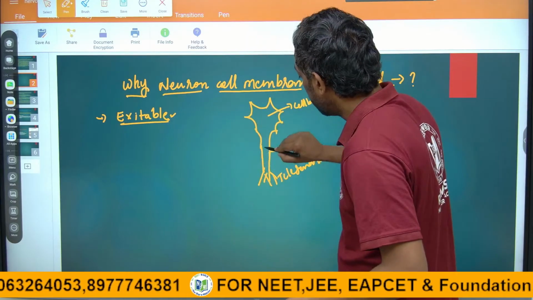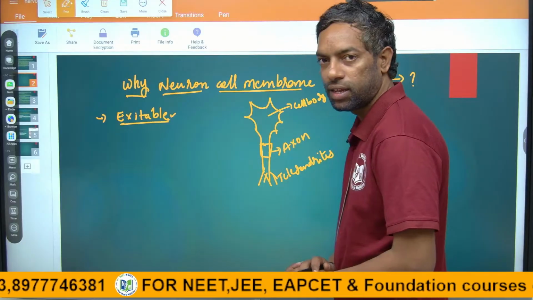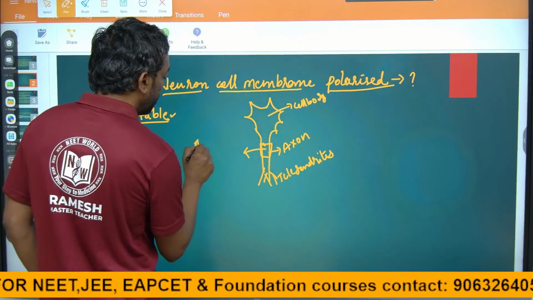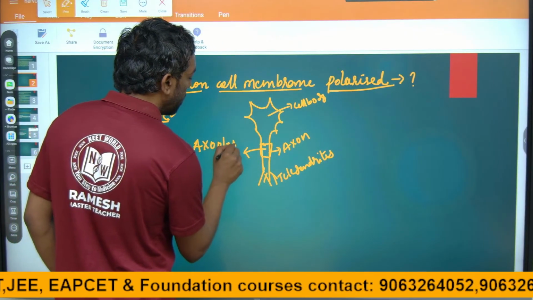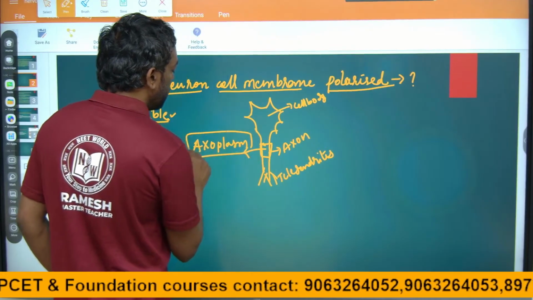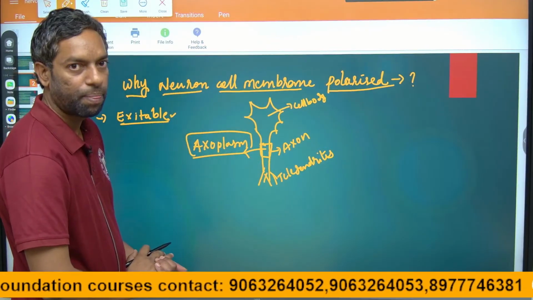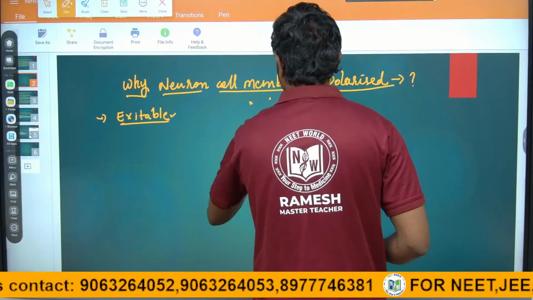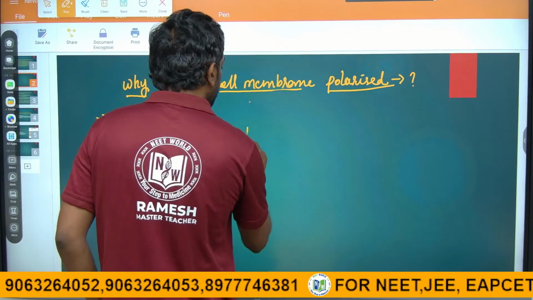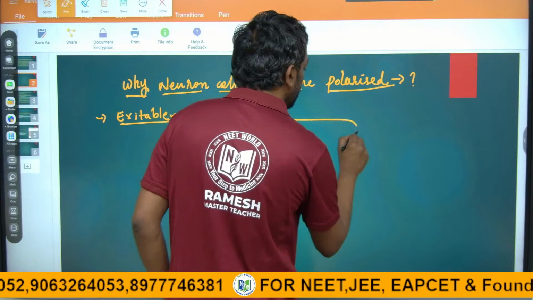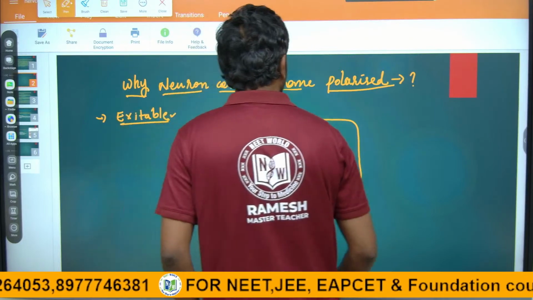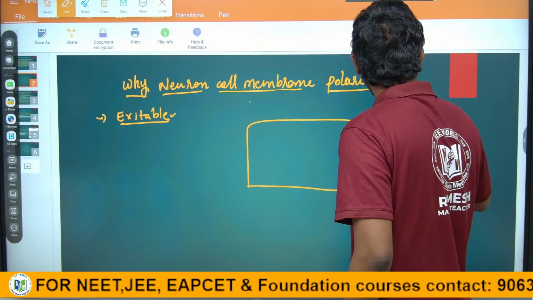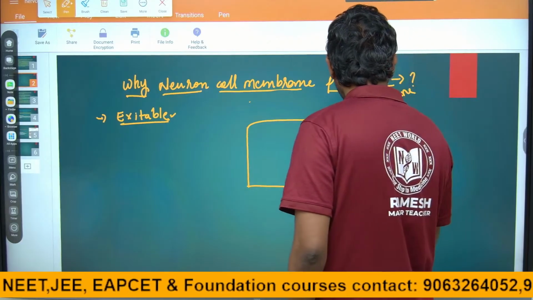This is the neuron. In the axon part, if we take the cell membrane, inside the cell there is axoplasm, like cytoplasm. This is the membrane of the axon, and this is the axoplasm.